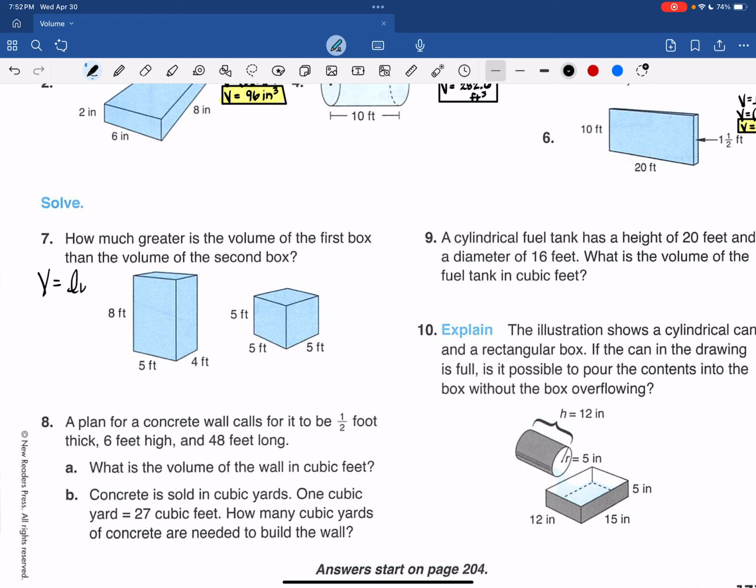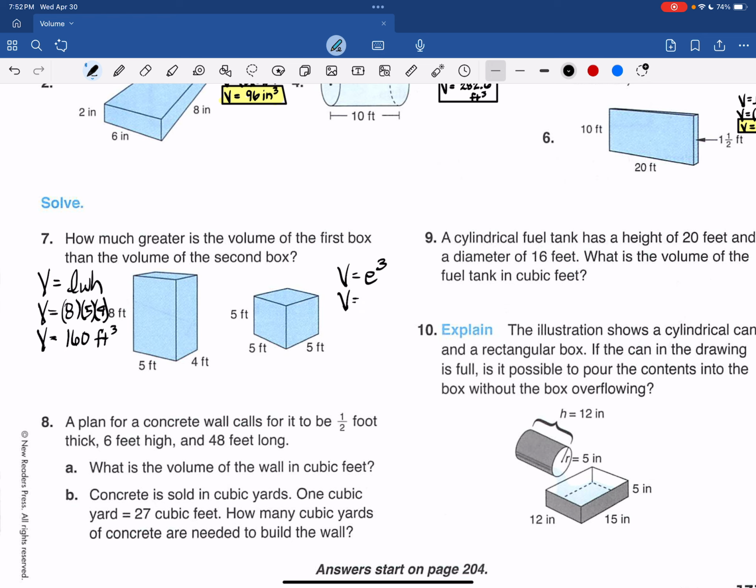This one is length, width, and height, and then this one is going to be the edge to the third power. So length is 8, width is 5, and height is 4. So volume, I believe, is 160. Let me check it because I don't trust myself. And that's 160 feet cube.